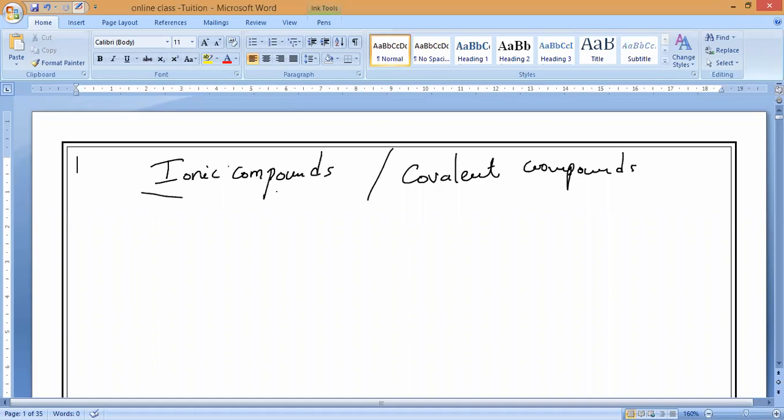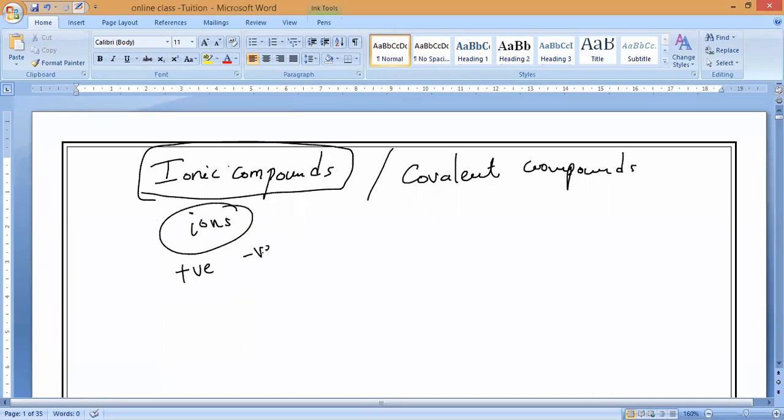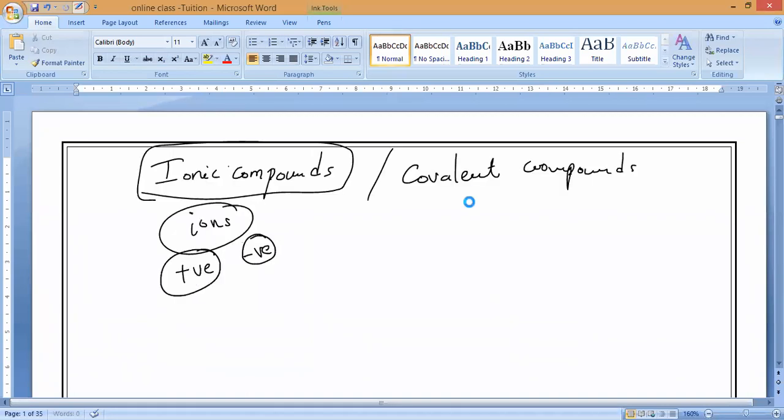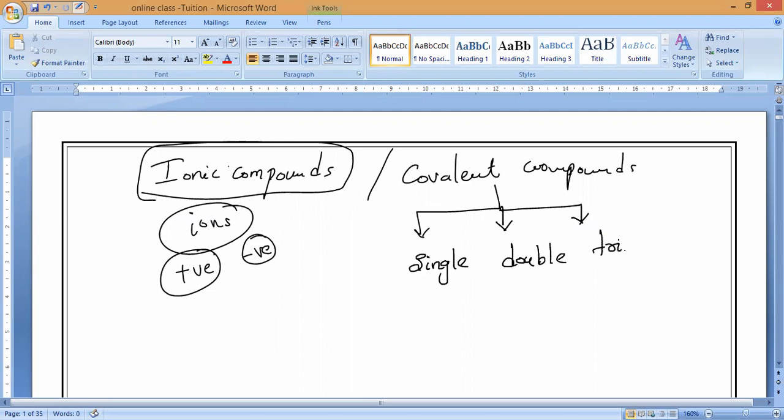Ionic compounds will form by what? By ions, correct? Ions mean by loss of electrons or by gain of electrons. This is called ionic compounds, correct? Now coming to the covalent compounds, it is happening only by sharing of electrons. By sharing of electrons, it will form three different kinds of bonds: a single bond, a double bond, and a triple bond, correct?